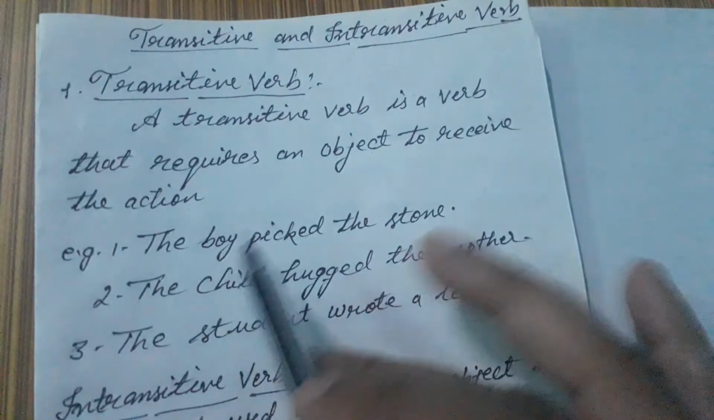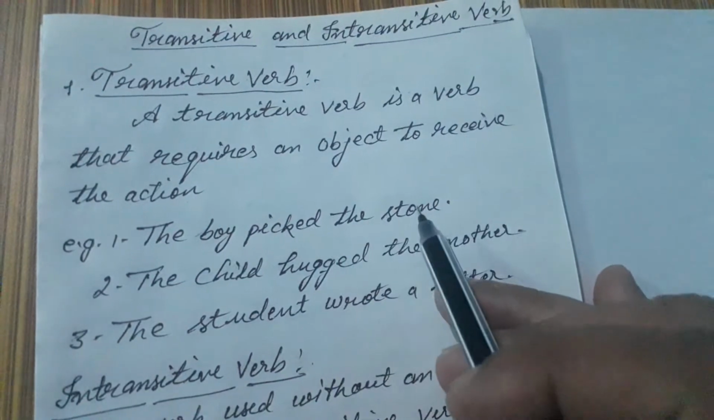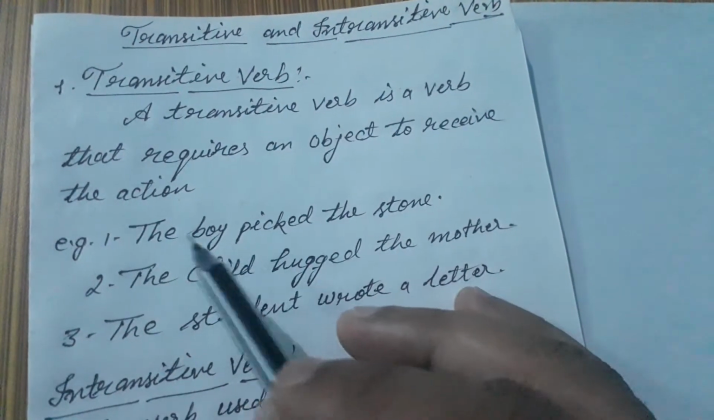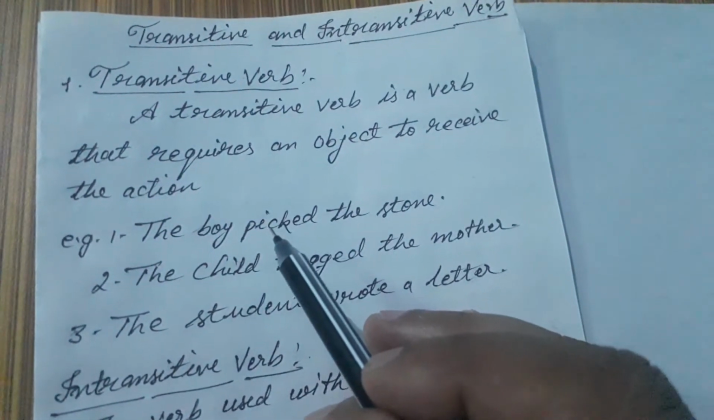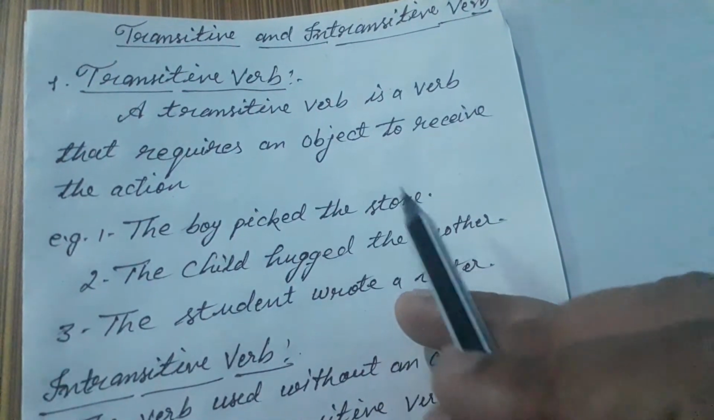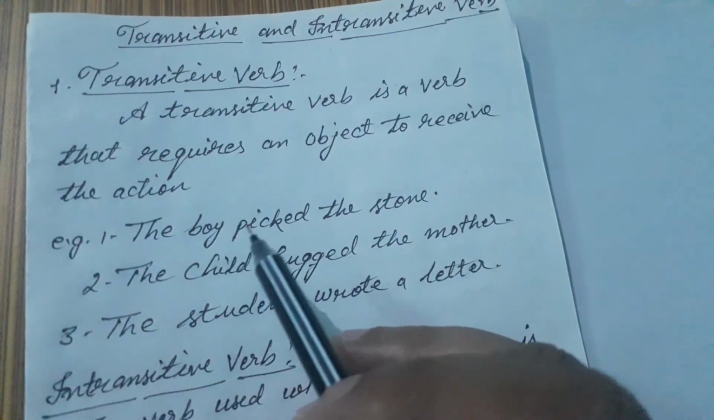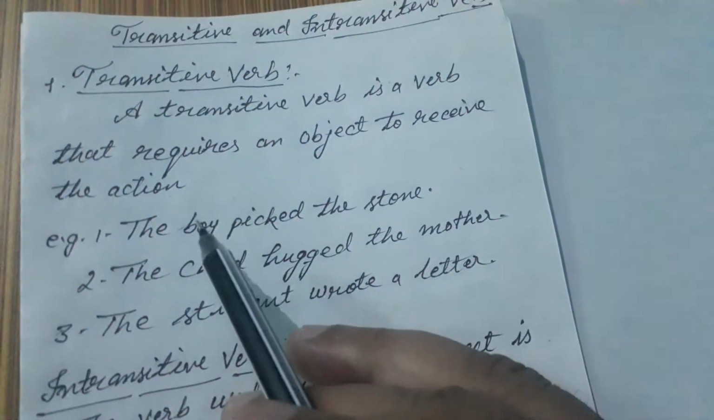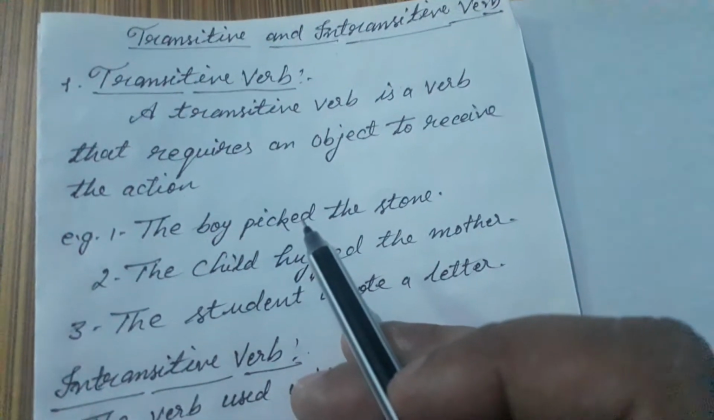For example, the boy picked the stone. Here you find that the action that is denoted by pick is passed over to the object stone. So in this you find that the action passes over to the object stone from the subject boy. So here pick is a transitive verb.